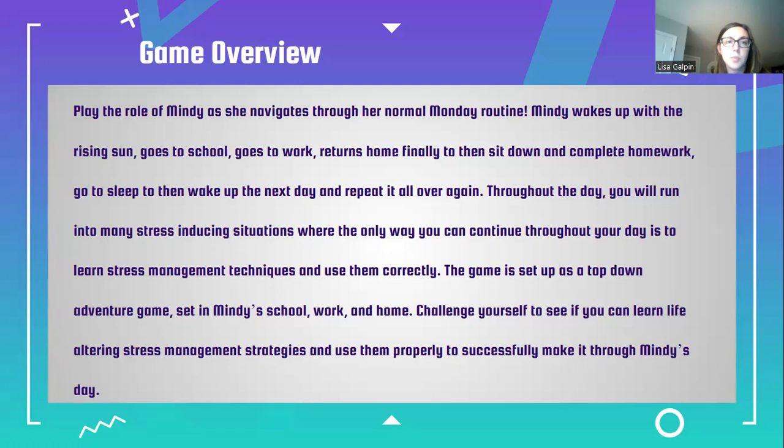So just a quick game overview. You will play the role of Mindy as she navigates through her normal Monday routine. The main character, Mindy, is a high school student. She wakes up with the sun, goes to school, then goes to work, then returns home to sit down and complete homework, then go to sleep and wake up the next day to repeat it all over again. Throughout that day, you'll run into many stress-inducing situations, just like you would as a high school student, where the only way you can continue throughout your day is to learn stress management techniques and